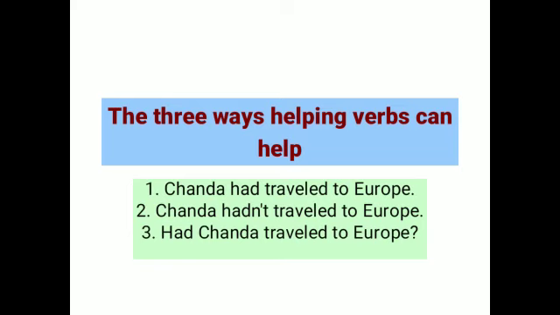Now, what have we included over here? We have used the same sentence in the negative form. So this helping verb also helps us by telling us whether the sentence is positive or negative. Here this is showing that Chanda hadn't traveled, means she had not traveled.